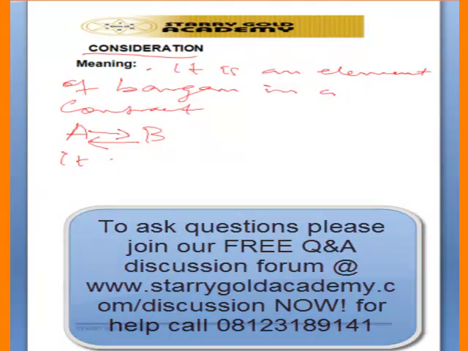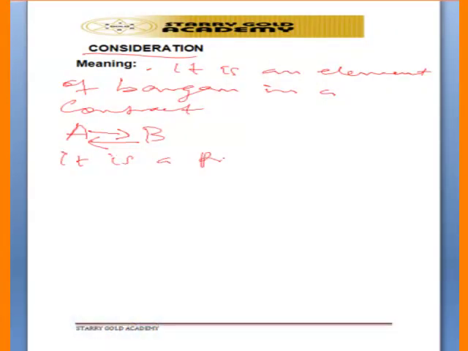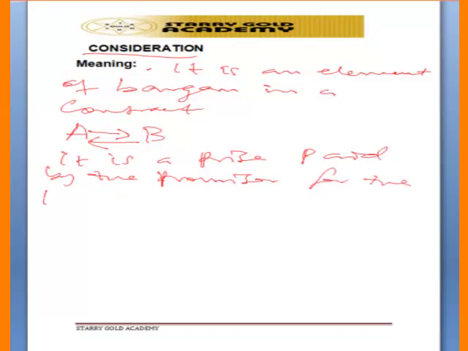So a consideration is the price paid by the promisor for the promise of the promisee. So it is the price paid by the promisor for the promise of the promisee.